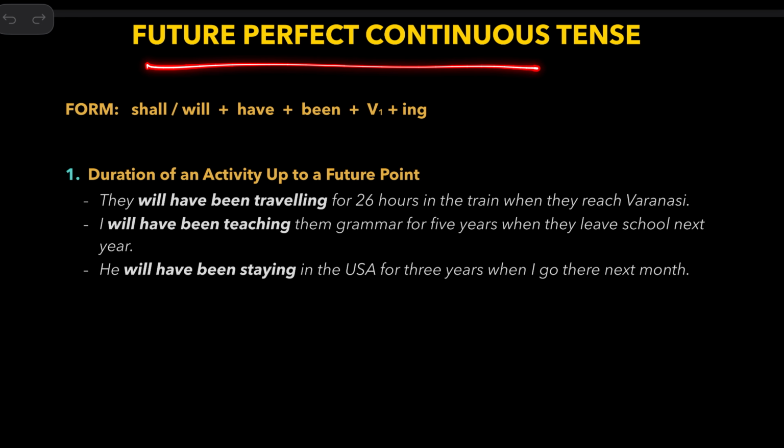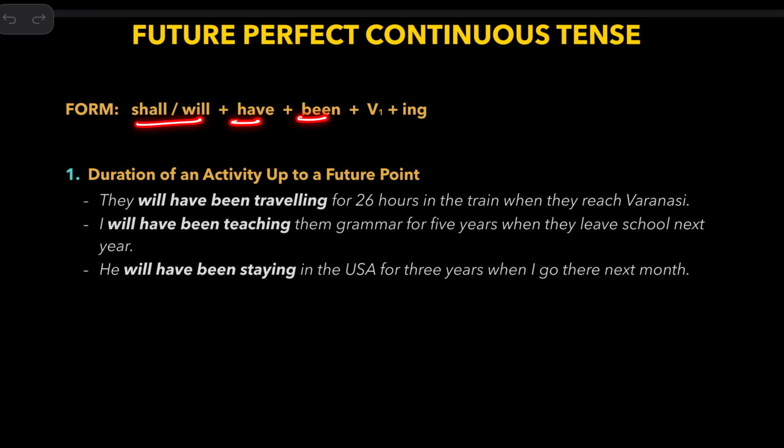Now, future perfect continuous tense. We use shall or will, then have, then been, then the ing form of the verb. They will have been traveling for 26 hours in the train when they reach Varanasi. What does that mean? They probably go beyond Varanasi. So by the time they reach Varanasi, they will have been traveling for 26 hours. So 26 hours earlier, they started traveling.